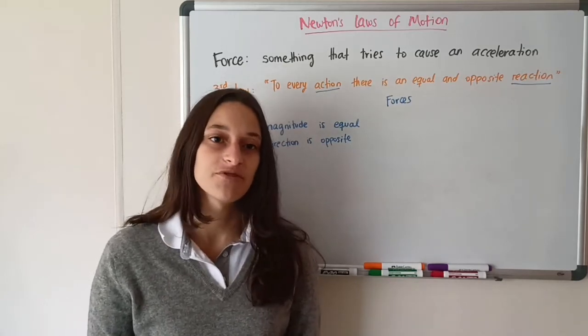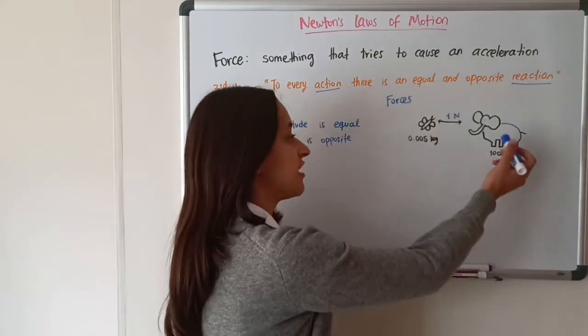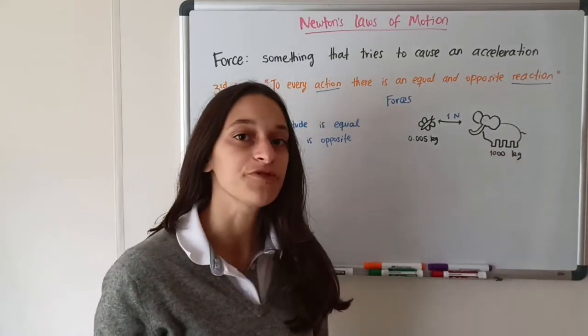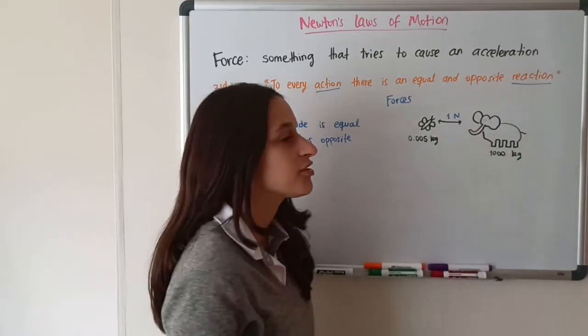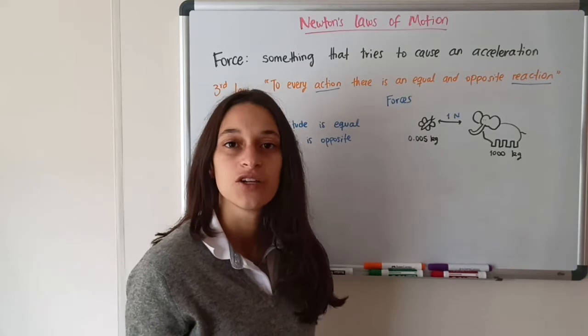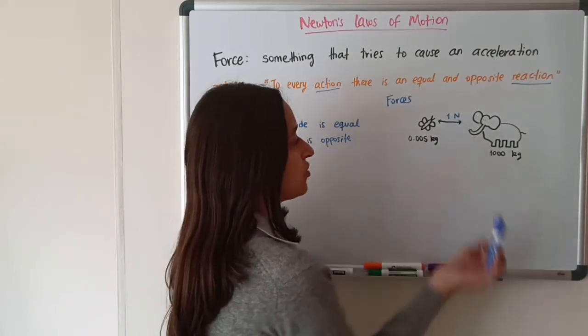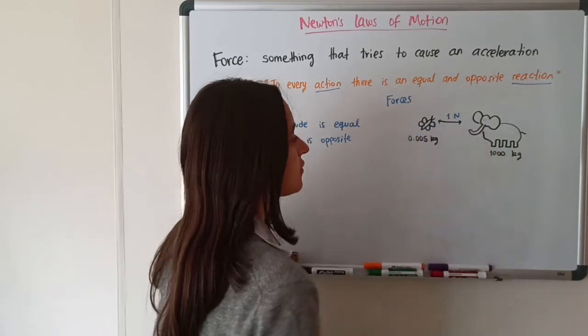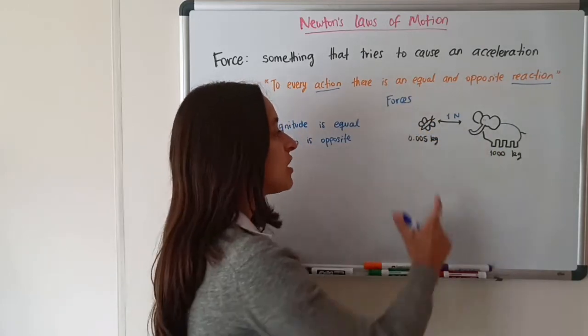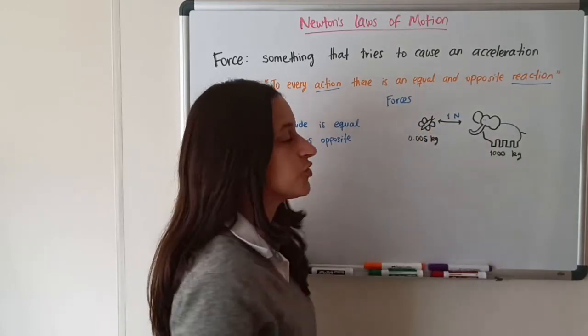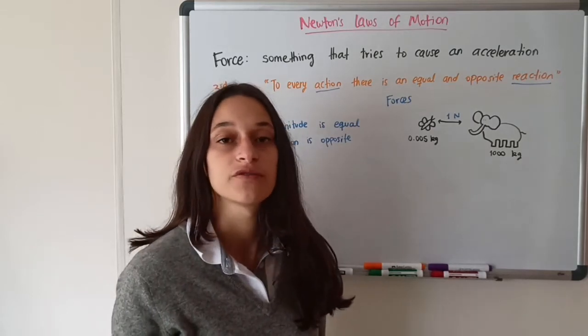So let's do an example of this. Imagine we have an elephant running through the field and it crashes against a butterfly and continues running. So what happens in that reaction? The force is 1 newton. So the elephant hits the butterfly with a force of 1 newton. That means the butterfly also hits the elephant with a force of 1 newton.